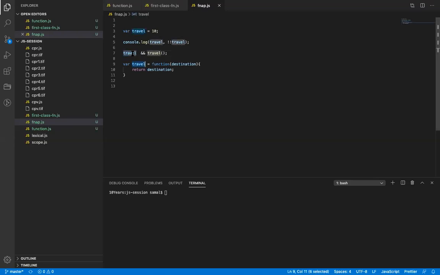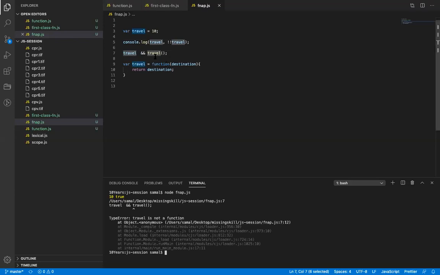It is a function here, but not here. Okay, it will again throw me an error, and that is why that condition check is required. I hope you understood this. Yes. Okay, all right. Let's move to the next one.